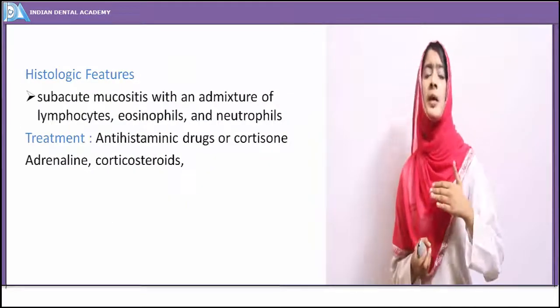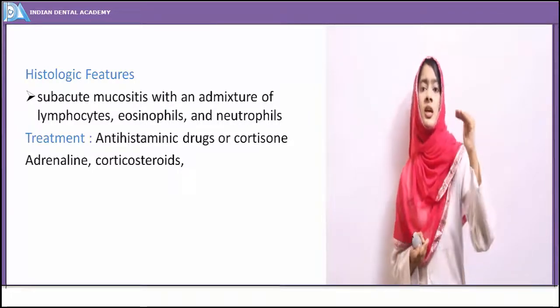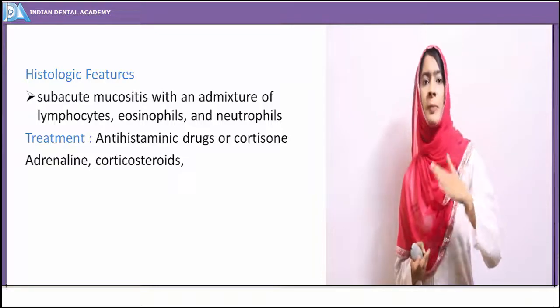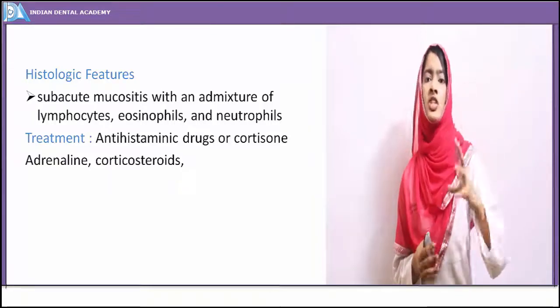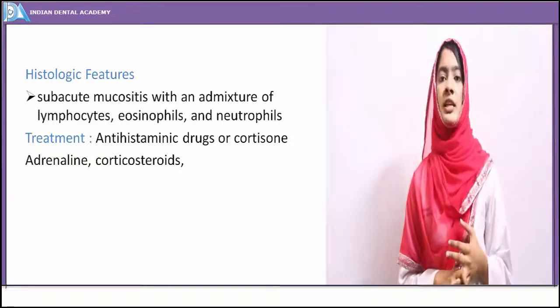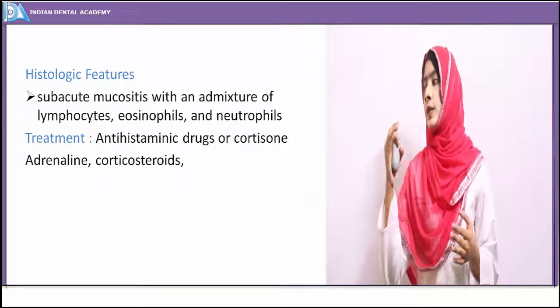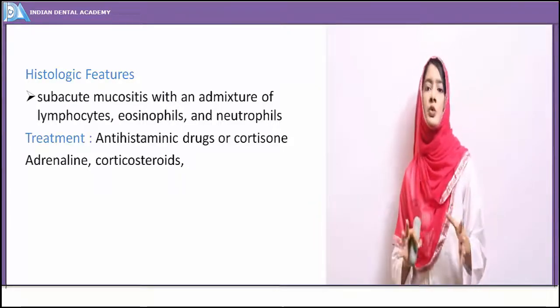And when you see the microscopic picture, the epithelium shows, sometimes when ulceration is there, a break in the continuity of the epithelium. Proliferation of epithelial cells is seen, along with subacute mucositis, that is, inflammation with a mixture of lymphocytes, eosinophils, and neutrophils.